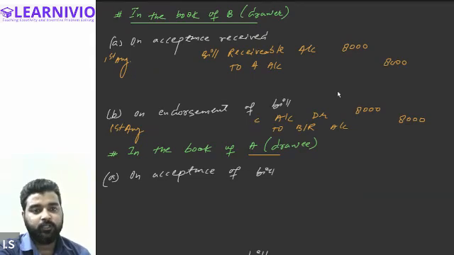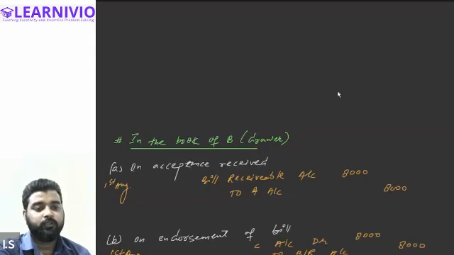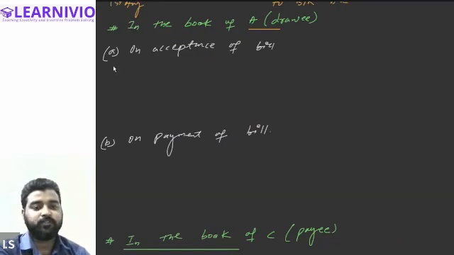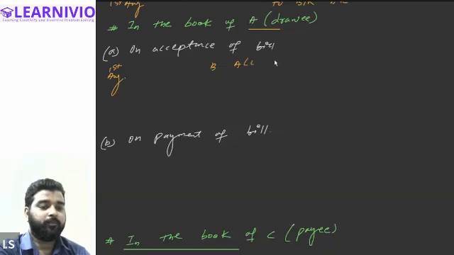This is it. And now in the book of the drawee, you will be first of all entering the transaction for the acceptance of bill. So for that, on 1st August, we will be writing B account debit by 8,000 to bills payable account 8,000 again.